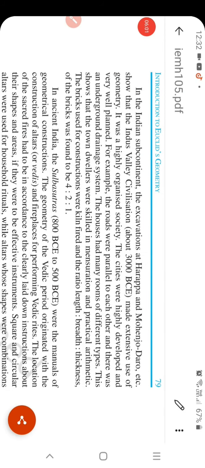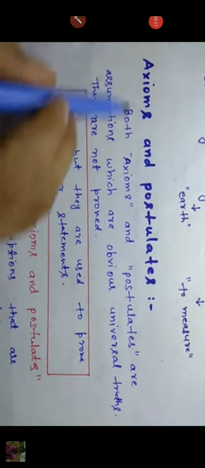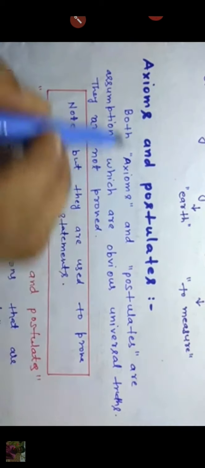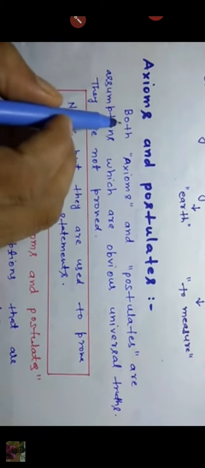with time is called a universal truth. A truth which changes with time is called only a simple truth. Universal truth means a truth which does not change with time. Okay, now take one more example. Now see, axioms. Both axioms and postulates are assumptions which are obvious universal truths. They are not proved, meaning